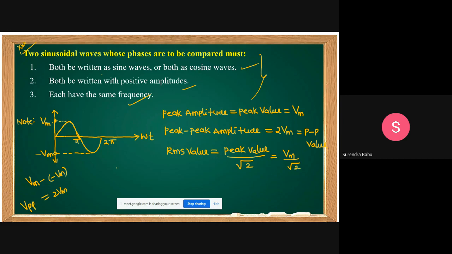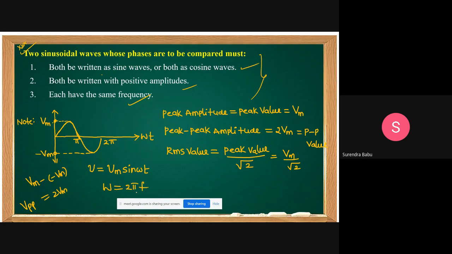Understand, students? Without any phase angle, this is represented as V equal to Vm sin omega t, where omega equal to 2 pi f.